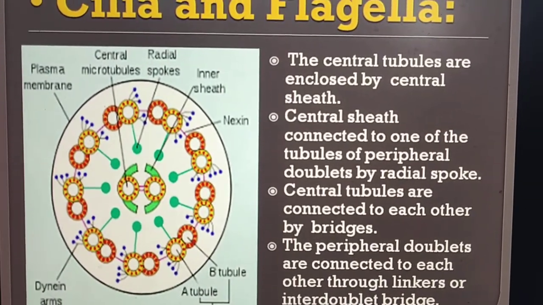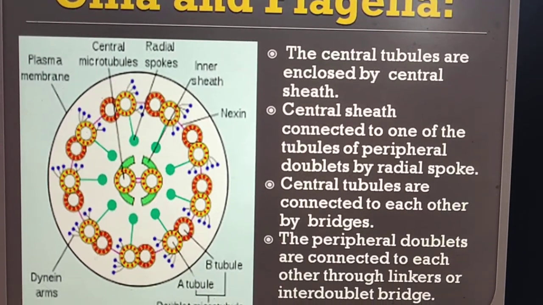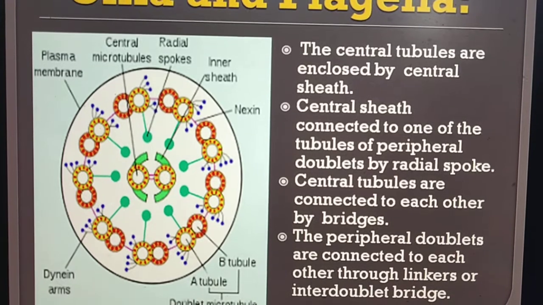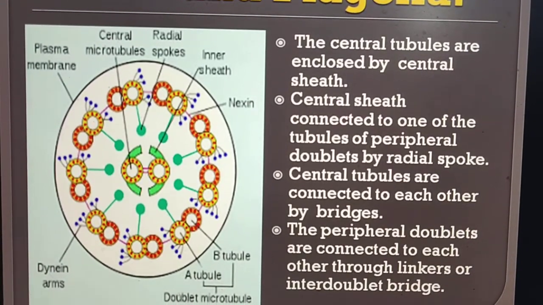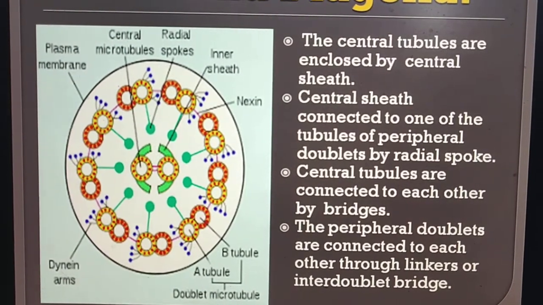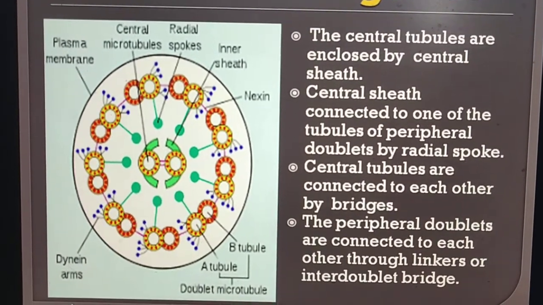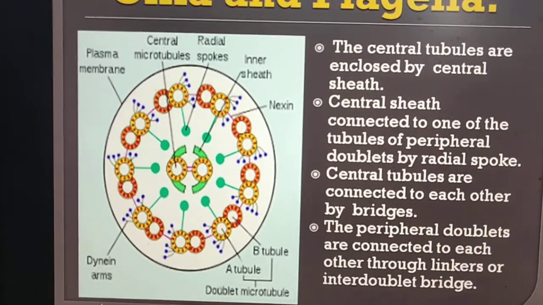Central sheath is connected to one of the tubules of peripheral doublets by radial spokes. Central tubules are connected to each other by bridges. Peripheral doublets are connected to each other through linkers and inter-doublet bridge.